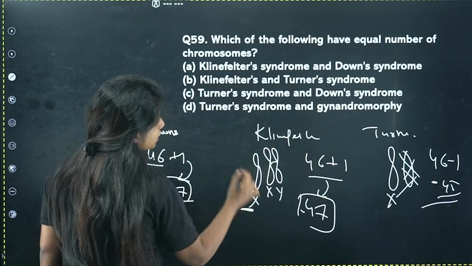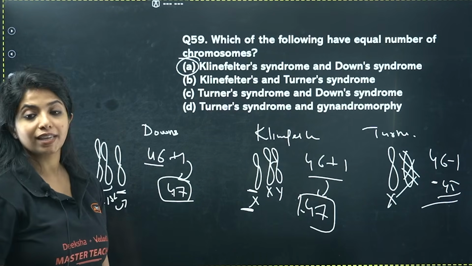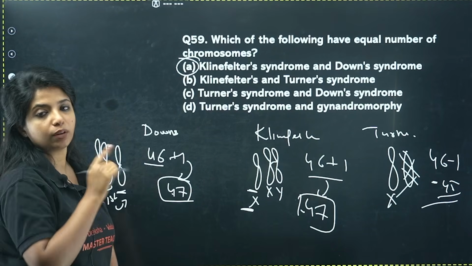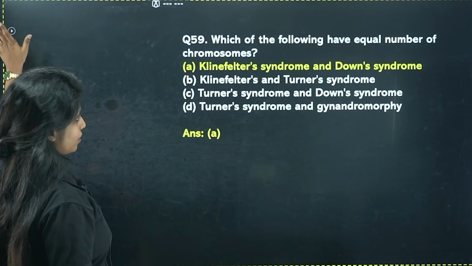So which one is correct? Which of the following have equal number of chromosomes? A. Klinefelter's and Down syndrome will be having equal number of chromosomes. Cool? Yes. And the last question.